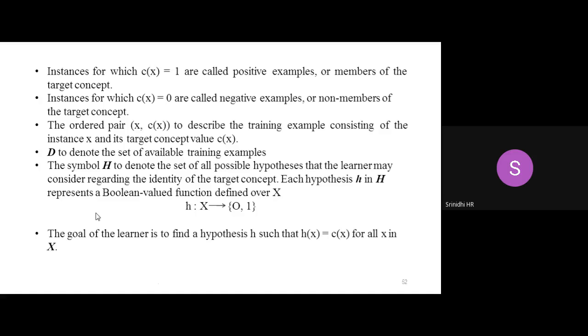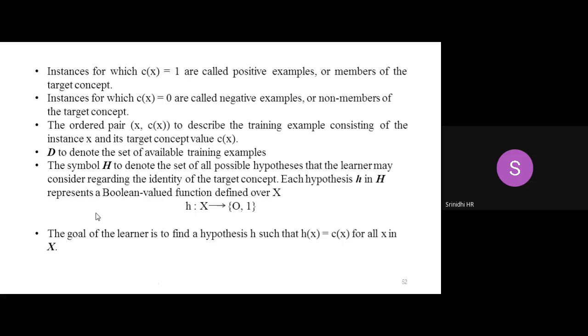That is one particular set. D denotes the available training examples. So let us say we have about 100 training examples. Out of 100 training examples, I will be applying about 50 training examples to my target function.